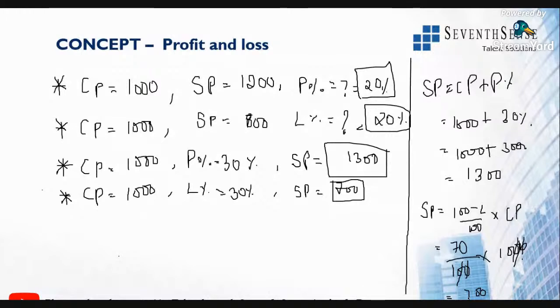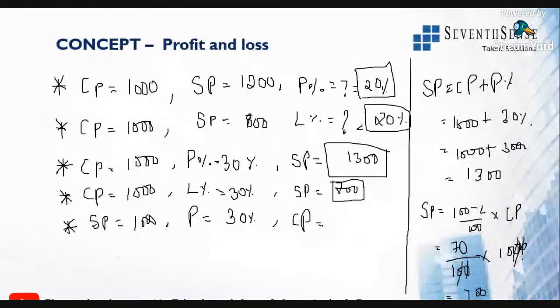Now, I'll just give the last two questions, then we'll jump into solving the problems. So now, if selling price is 1000 rupees and profit is 30%, what is the cost price? Then the next question. I'll give two questions, give both answers. If selling price is 1000 rupees, this formula won't work.